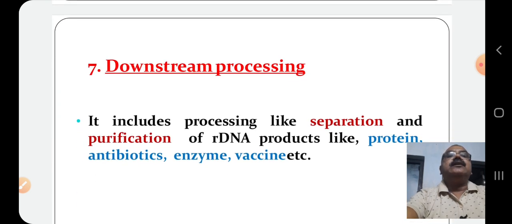Next process is downstream processing. As in the previous step, we came to know that the recombinant DNA is able to produce specific protein or desired product as per our needs. Now, it is the time to separate the product and purify it before it is used in the treatment or in other human use. These products are proteins, antibiotics, enzymes and vaccines, etc.